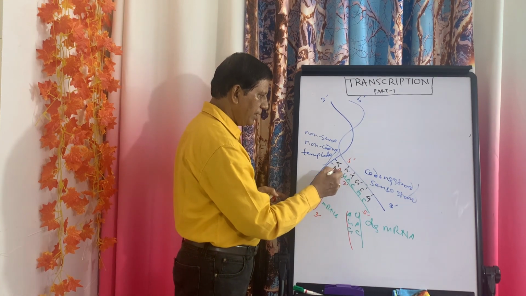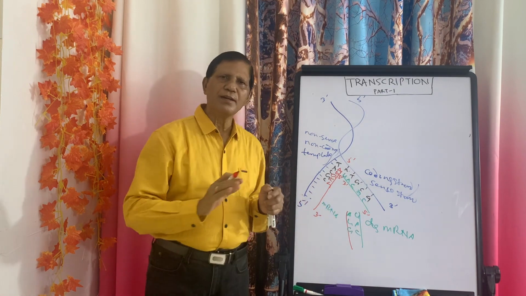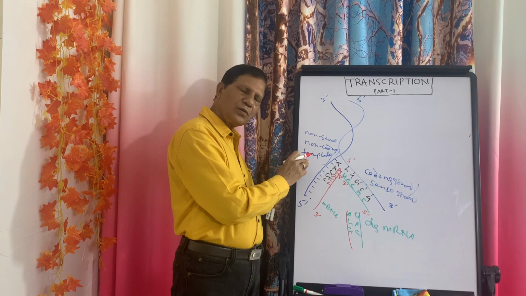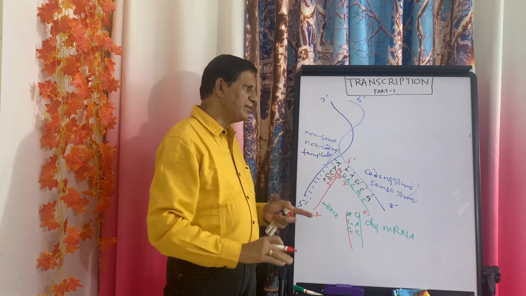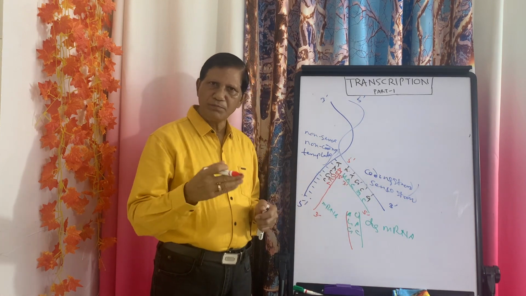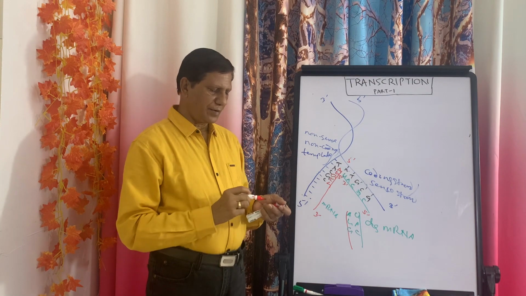So A, T, U, G, G, C, C, G, G, it's same. That means the mRNA which is transcribed from the non-coding strand is exactly similar to the sequence of the coding strand except T is replaced by U. This question is very important.